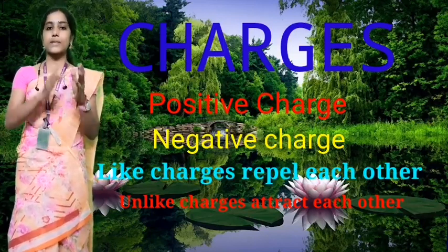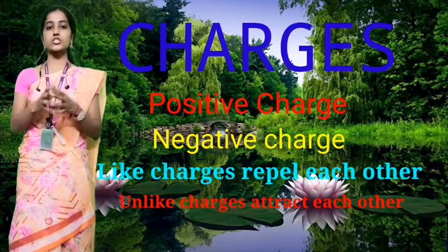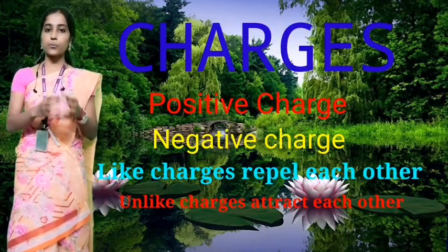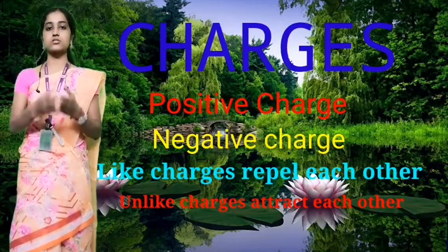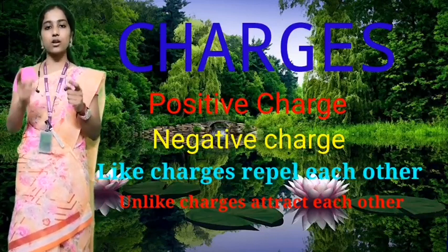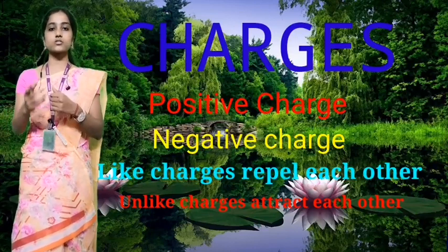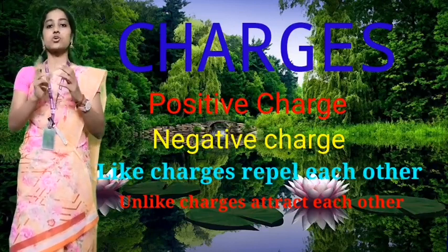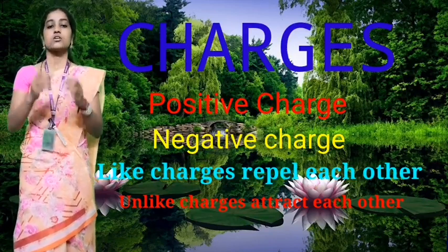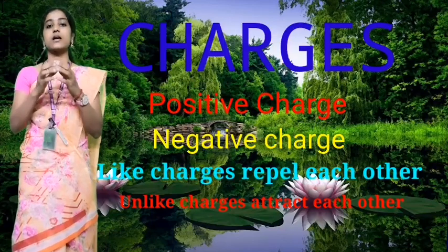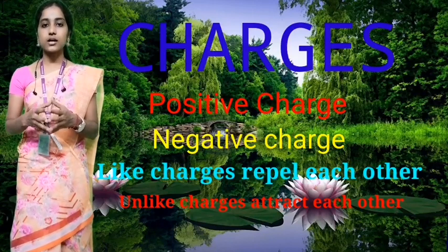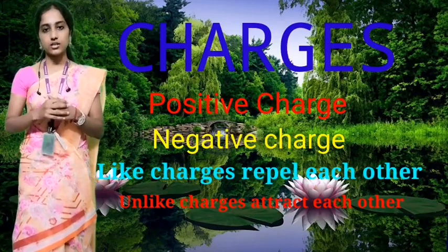Like charges means plus plus or minus minus, and those charges repel each other. Unlike charges means positive and negative, and they attract each other, like magnets. Two North Poles repel each other, while a North Pole and a South Pole attract each other.